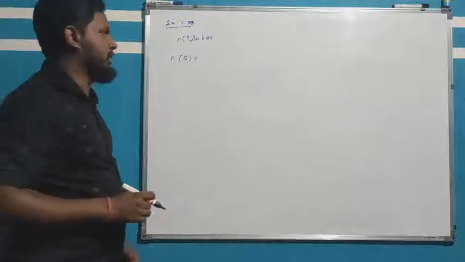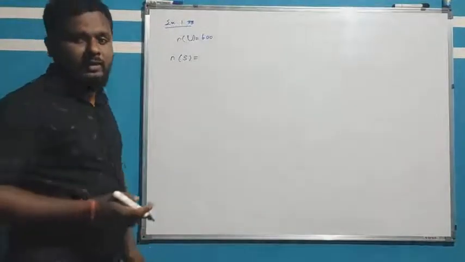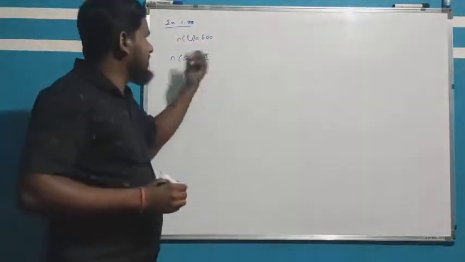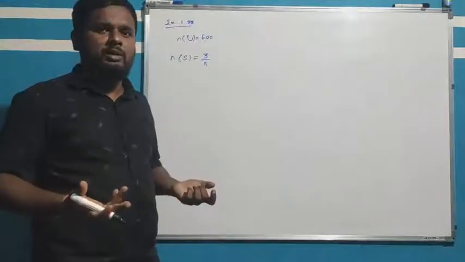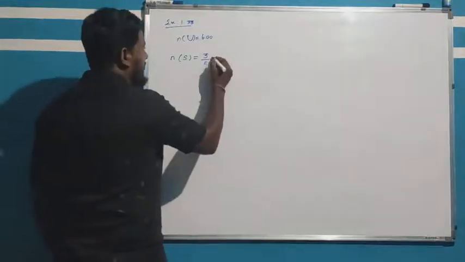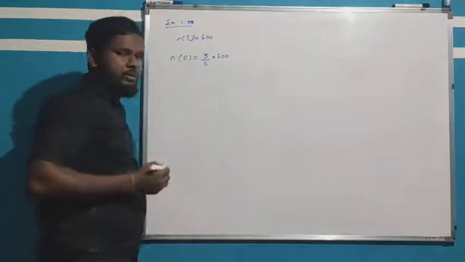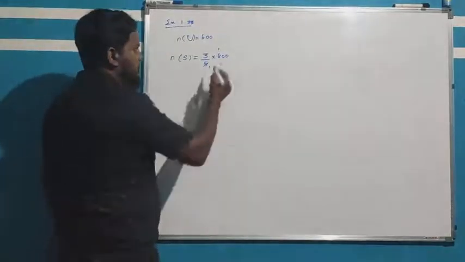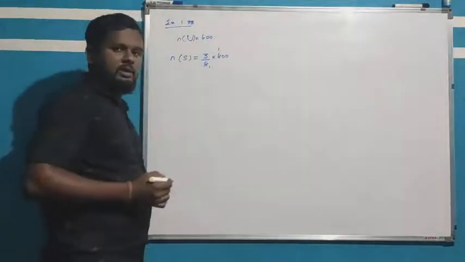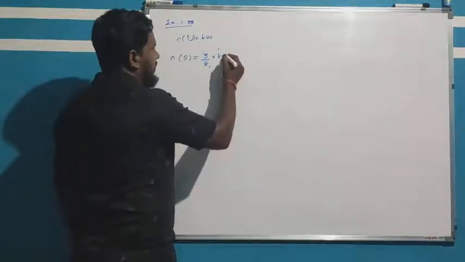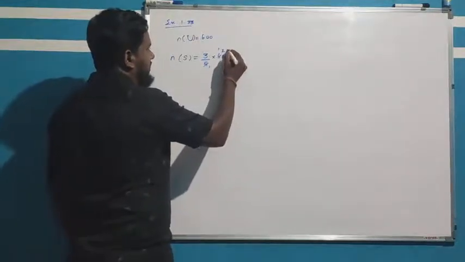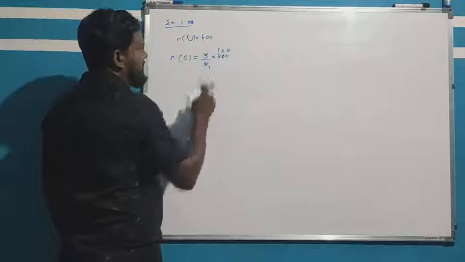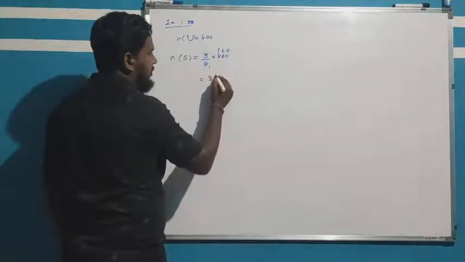The fraction is given as 3 by 5 of the 600 families, so we multiply by 600. 1 5 is a 5, remaining 1, here 10 will come, 2 5 is a 10, take 0, so 120 into 3, it will come 360.